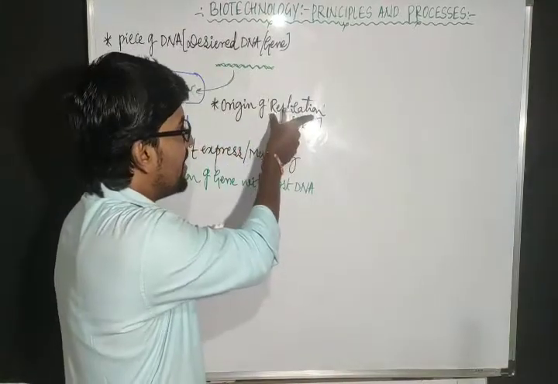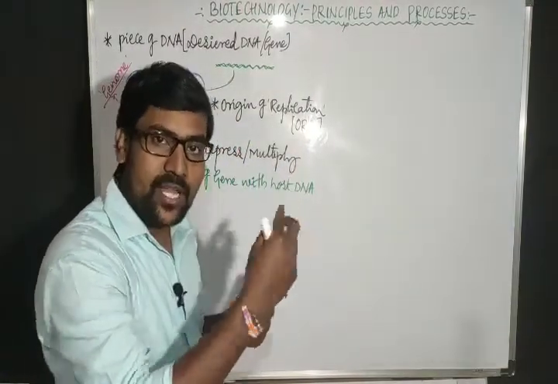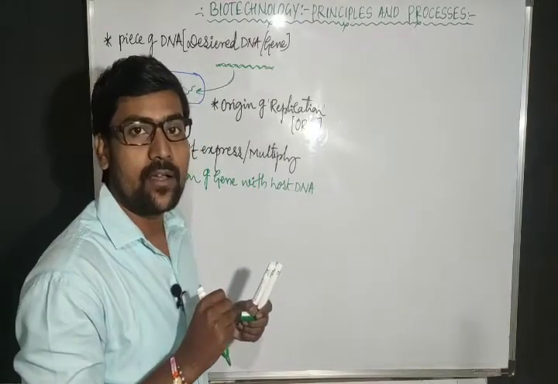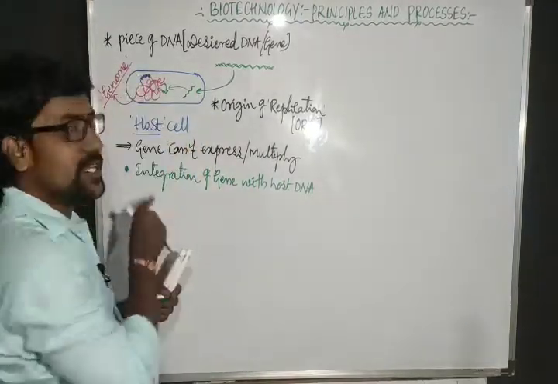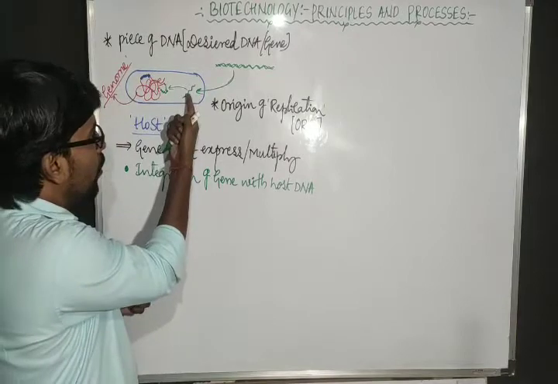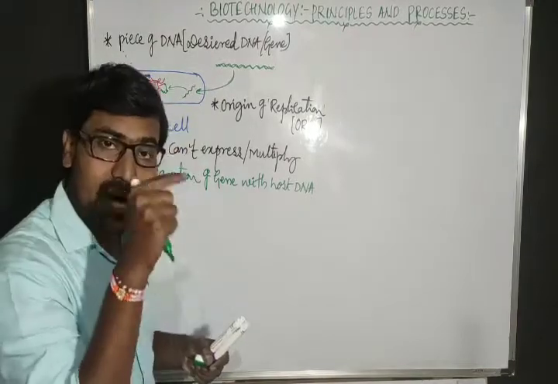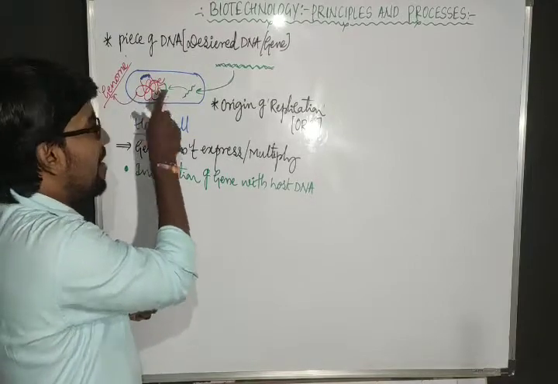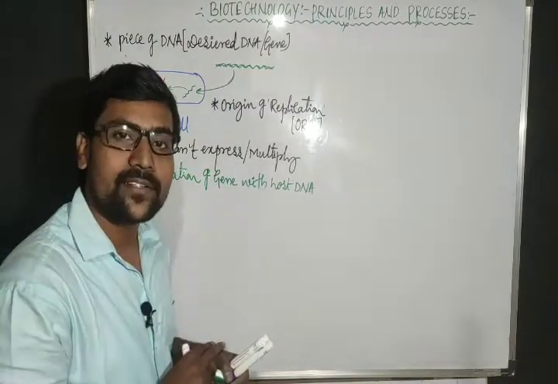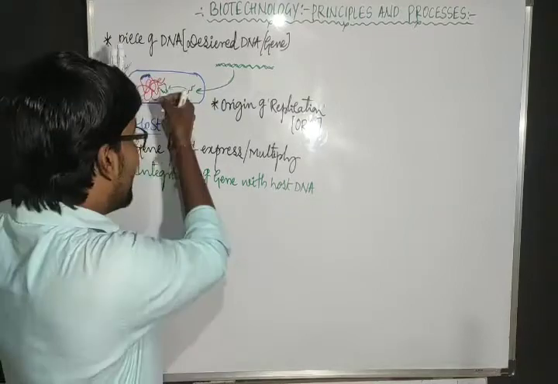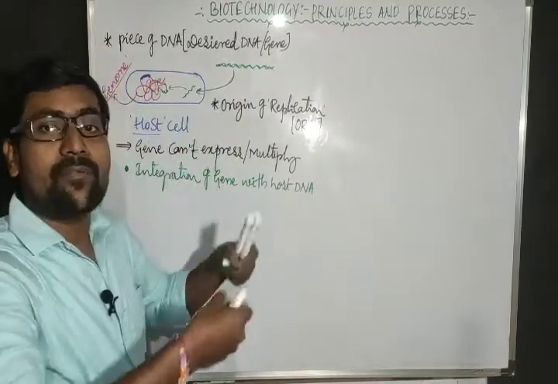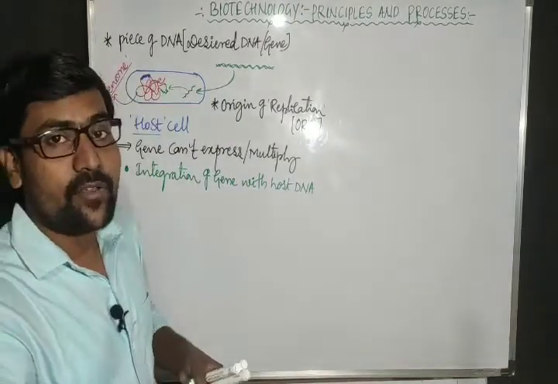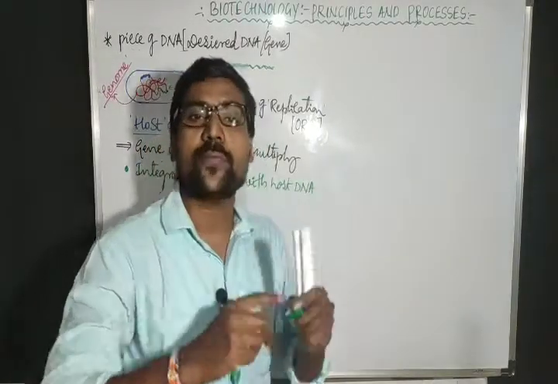So when a DNA undergoes replication, the DNA number will double. Which DNA? Host DNA. Now into the host DNA our gene is inserted, our gene is mixed. That means along with this DNA our gene also doubles. When our gene number doubles, then we will get more quantity of gene product.